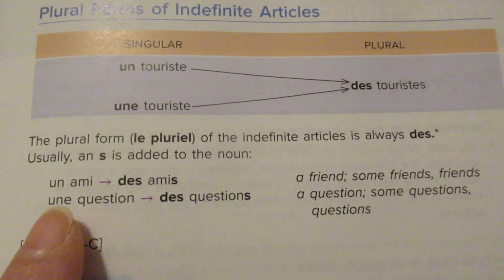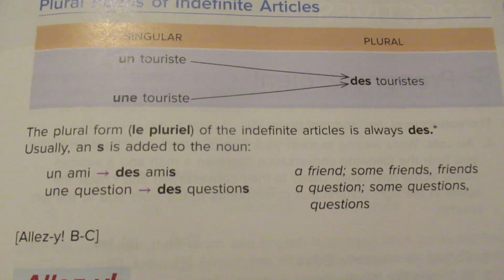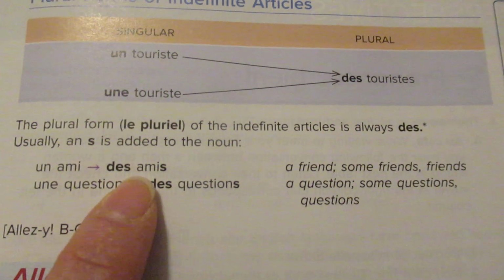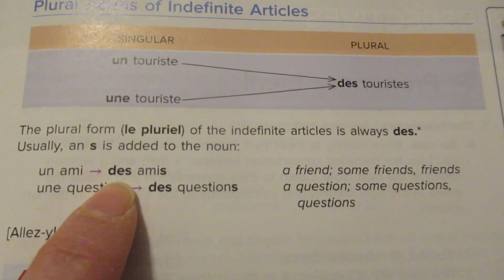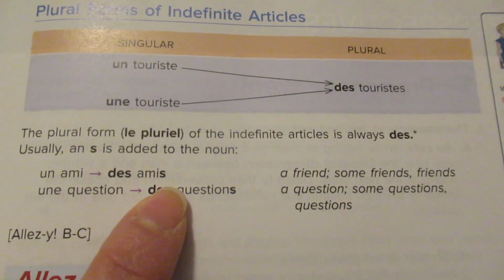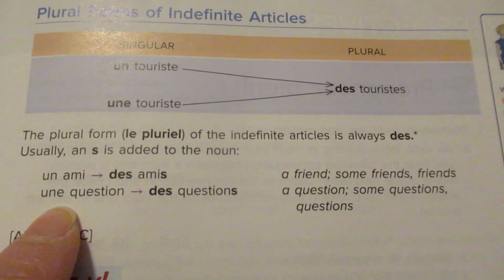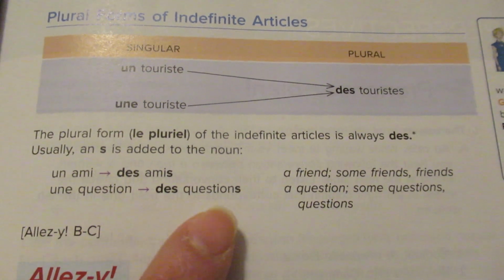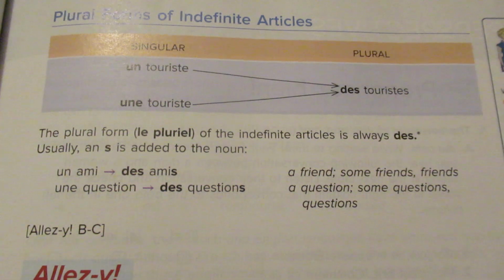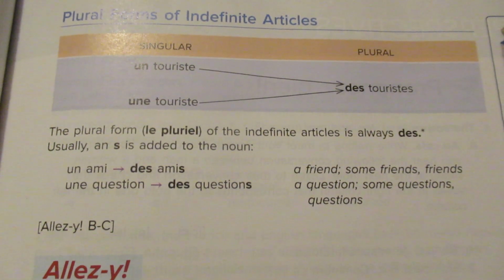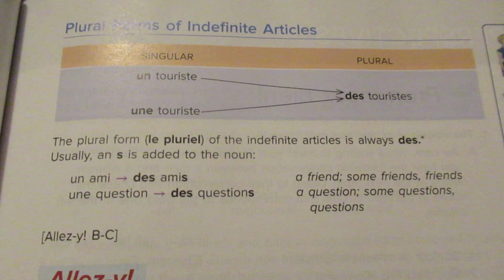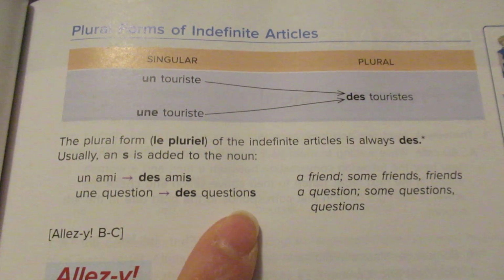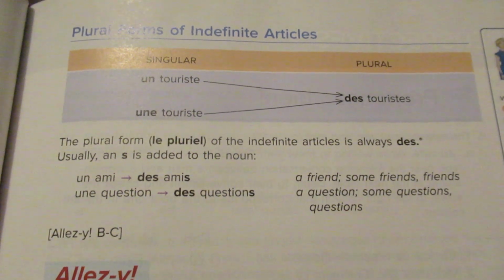So let's look at a couple of examples. Un ami, that means I have a friend. I'm only talking about one. But I may talk about des amis. So I'm going to change my article to des, and I'm going to add an S. Here I have une question. I just have one question. But here I have des questions. Plural. I have more than one, and then I'm going to add an S to the end. There are other ways of making nouns plural besides just adding an S, like here in question and ami, but we'll talk about that at a later date.